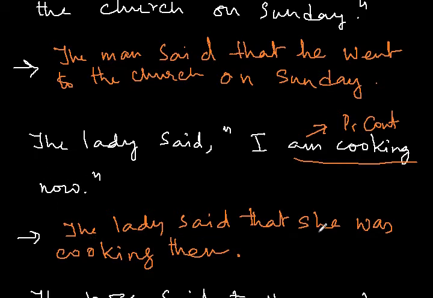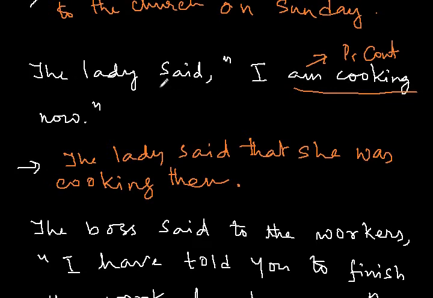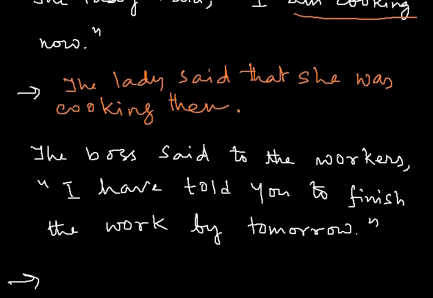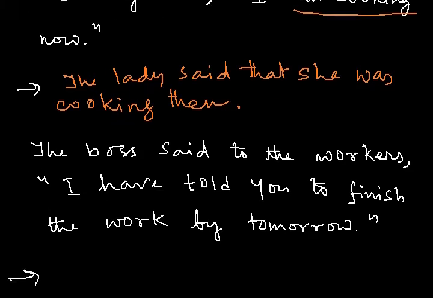So the lady said that she was cooking then. And you know, the obvious reason is, since the first part is in past tense, the action has taken place in the past. So for obvious reasons, the action also took place in the past. That is why we have to make this change.